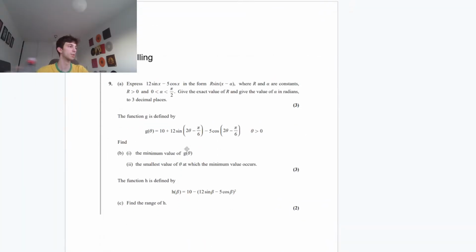Okay, bit of trig modeling, guys, bit of trig modeling. It's a good question, to be fair. Remember, guys, in trig modeling, we're always using the fact, whether it be in part C, part B, whatever it is, that sine and cos are bounded by -1 and 1. That's always got to be in your mind.